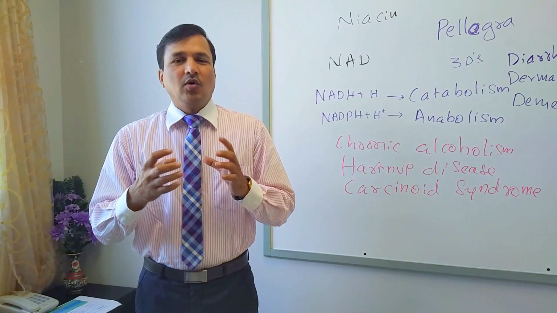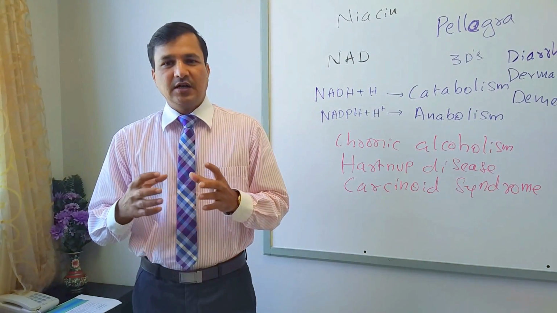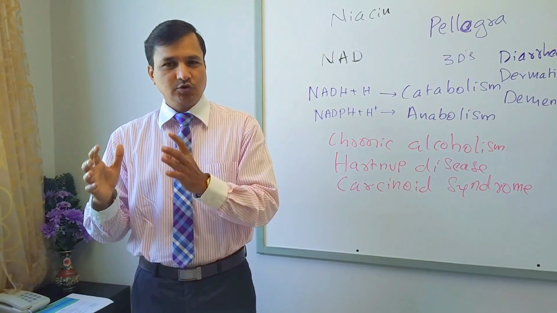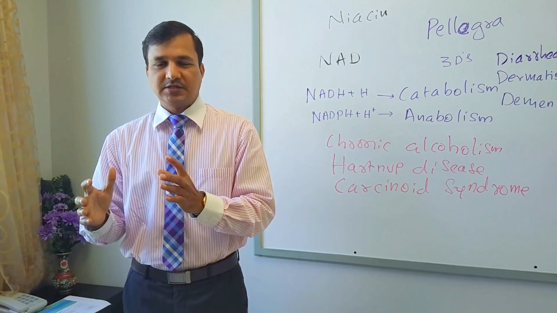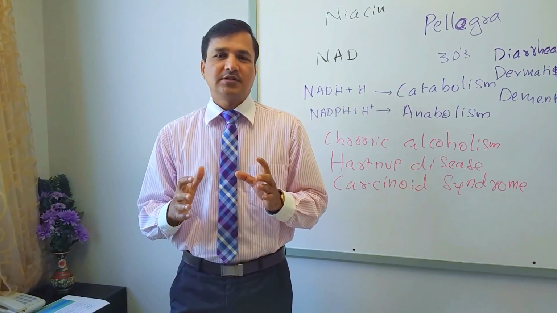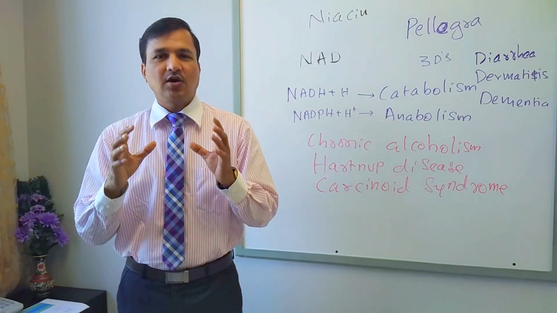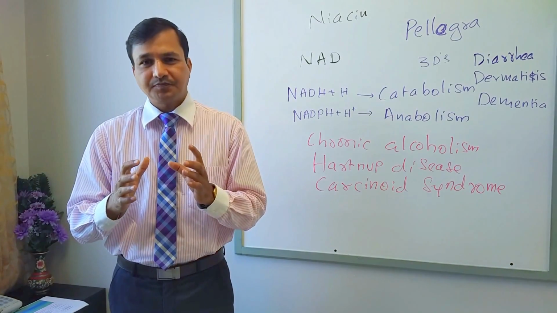Okay. Now, what is the function of niacin in our body? So the function of niacin lies in NAD function. Now the NADs are of two types: NADH plus H plus, NADPH plus H plus. Any dehydrogenases that use NADH plus H plus all participate in catabolic reactions, catabolism.